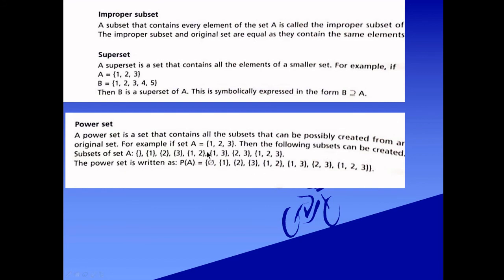That is all. This is simple. In our next video we will solve the exercise related to these definitions.